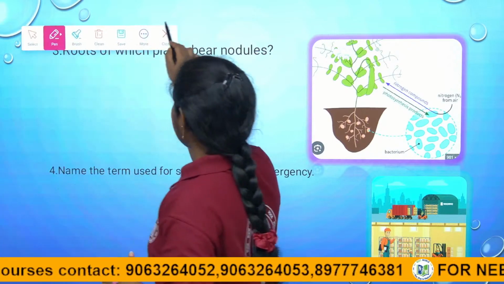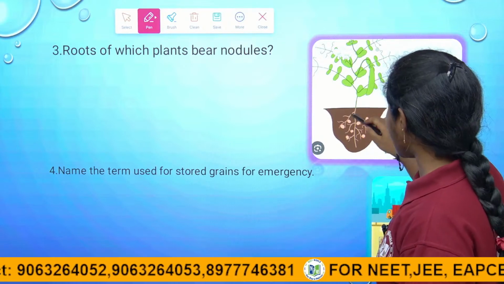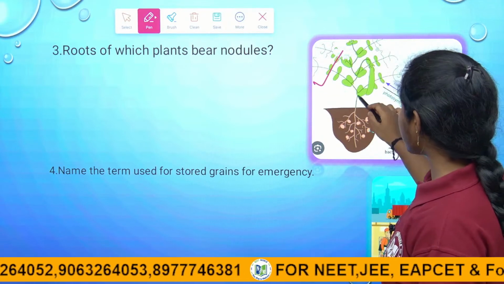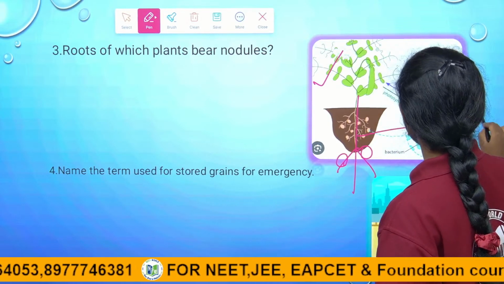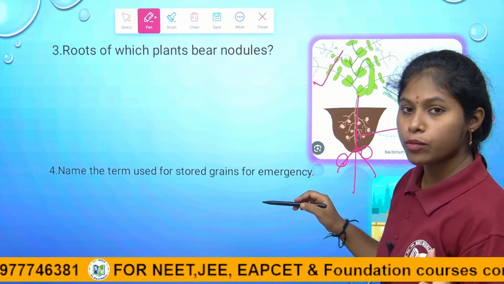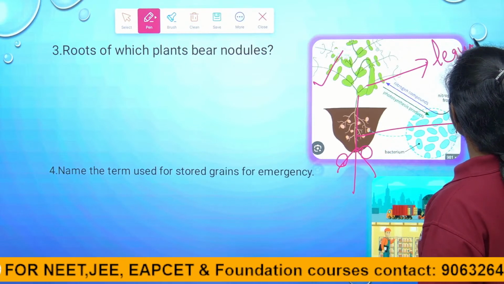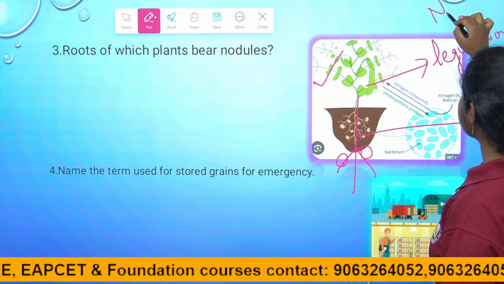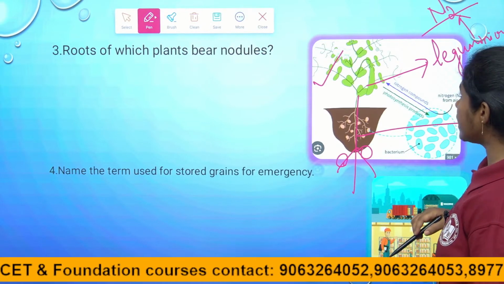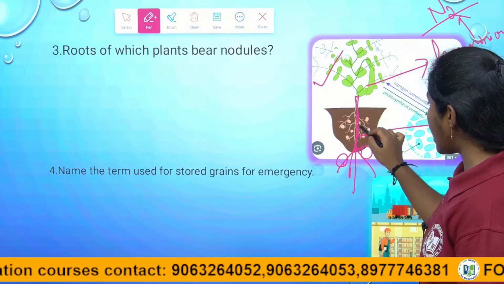When we were explaining the natural methods of replenishment of nutrients, we discussed this. The plants which bear nodules, ball-like structures we call nodules, right children? They are leguminous plants. Leguminous plants have the ability to fix nitrogen with the help of root nodules.